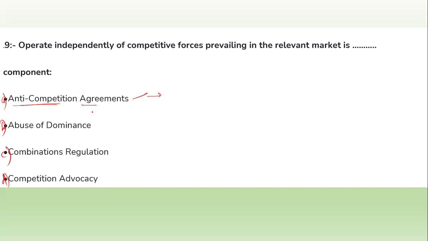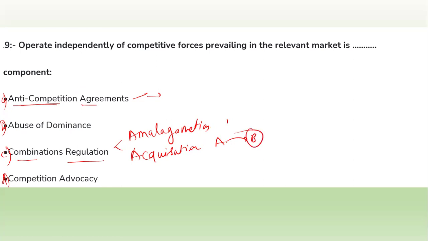The combination regulation means amalgamation or acquisition: when there is an amalgamation between two companies, or when one company acquires another company, that is a combination rule or regulation.